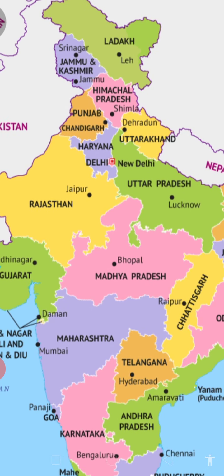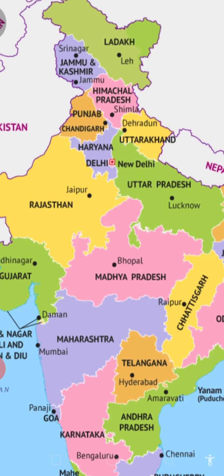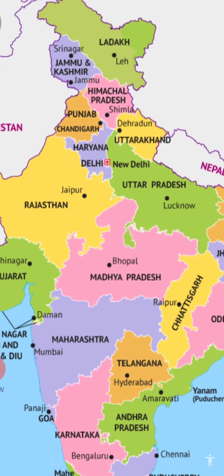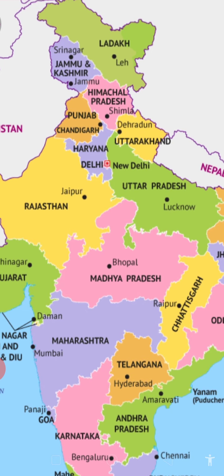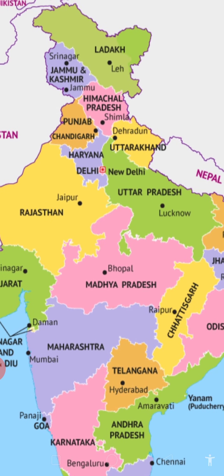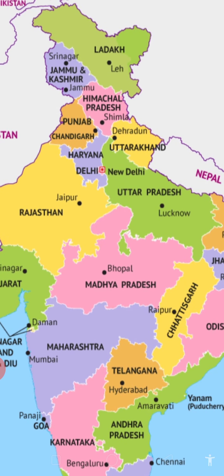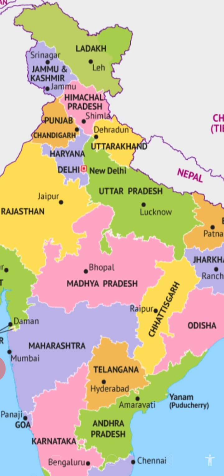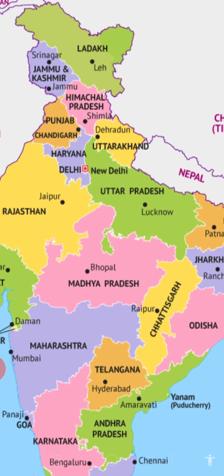Ladakh's capital is Leh. Then comes Himachal Pradesh, capital Shimla, and then Punjab and Haryana, and they have one capital, and that is Chandigarh. Then comes Uttarakhand, the capital is Dehradun, and then our national capital city, New Delhi, and then Uttar Pradesh, and capital is Lucknow.